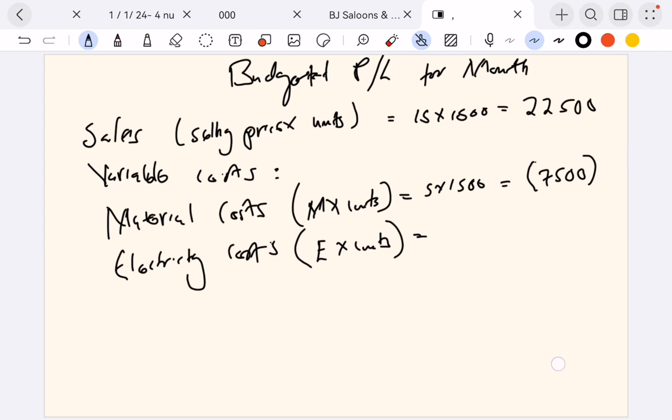So we've been told that you pay for how much? 2 kwacha times 1,500. It's giving us how much? 3,000, right? So we have negative 3,000 there. You see that? Sorry, could you just repeat why they're negatives? Because they are costs. You need to subtract them. You need to pay material costs. You need to pay electricity. You see that, eh?